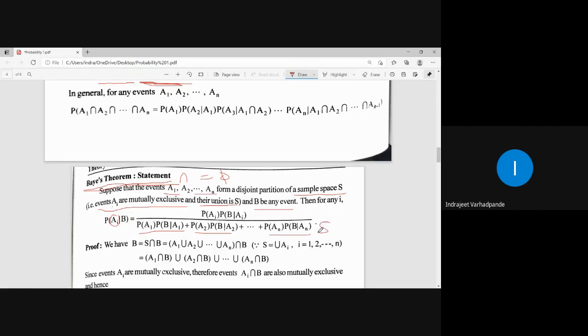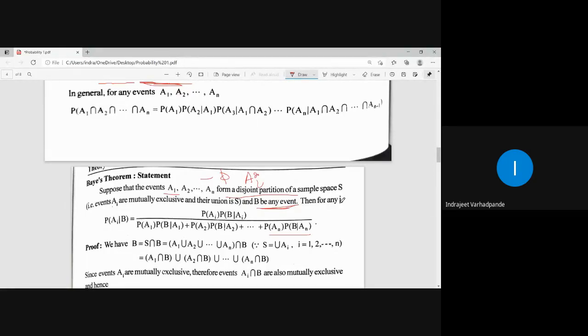This will be acting as the sample space, which is the collection of all. But the numerator is only a particular event that we are going to consider, wherein those are all mutually exclusive events. Did you understand this statement? What is the statement given by? If we have the events A1, A2 up to AN, in general denoted by Ai, these form a disjoint partition of the sample space, and B is any event.